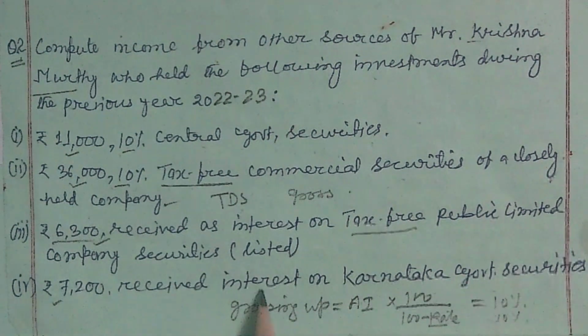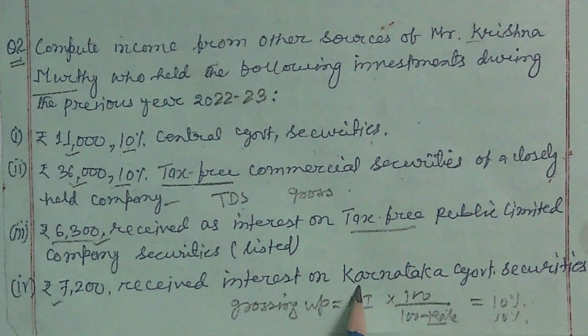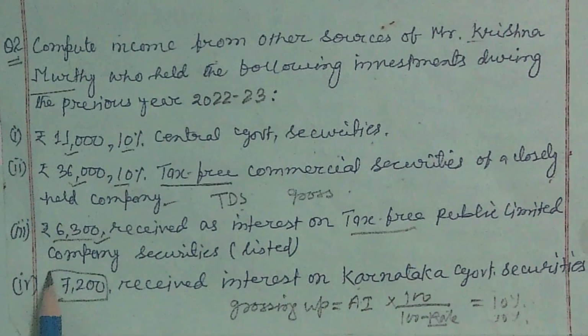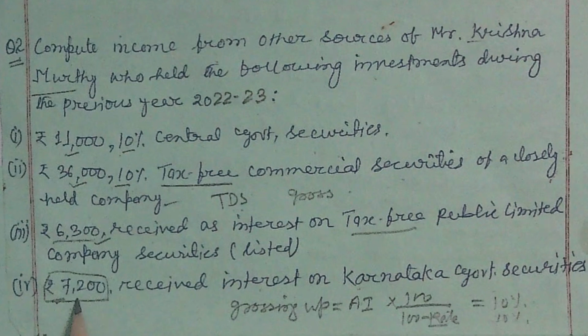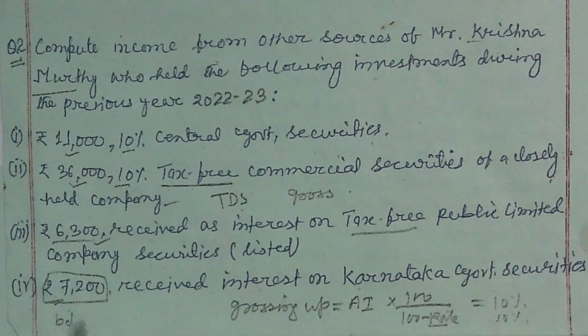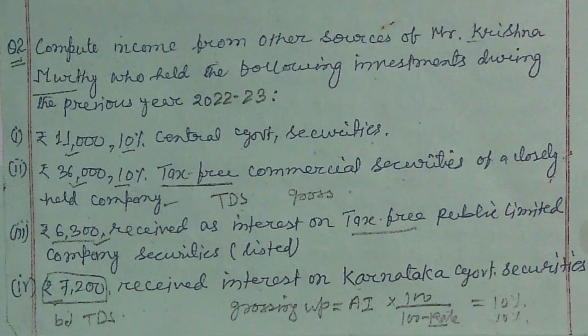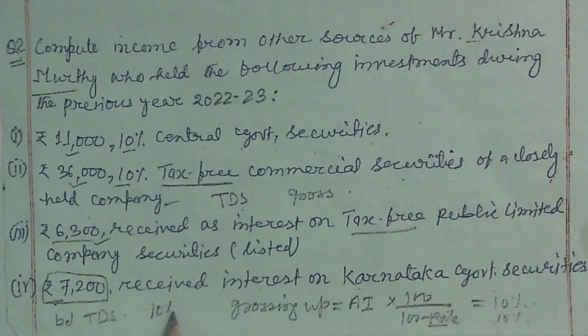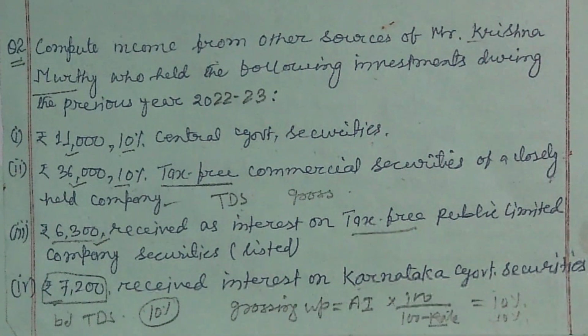It means that when the central or state government pays the interest amount to the assessee without deducting TDS, this 7,200 is the gross amount, before TDS, because TDS is not applicable in the case of central government securities and state government securities. But for securities issued by a local authority, TDS is applicable at the rate of 10%.